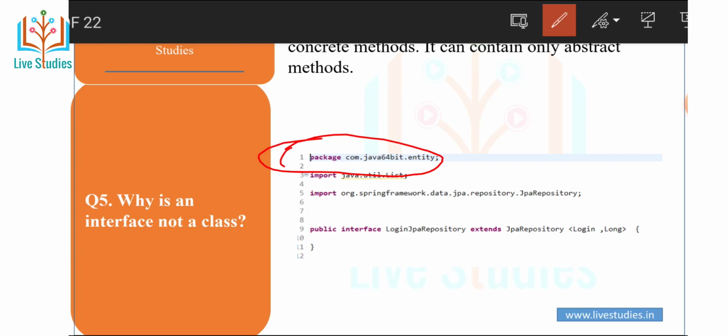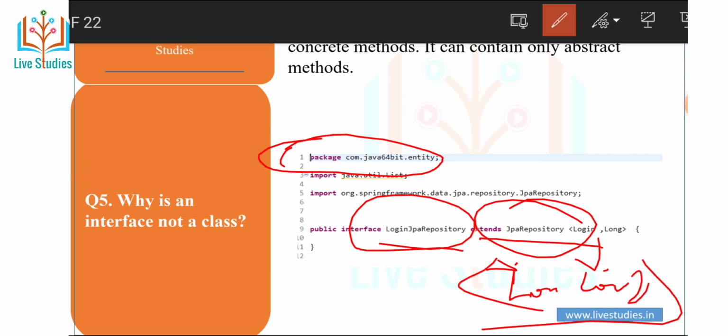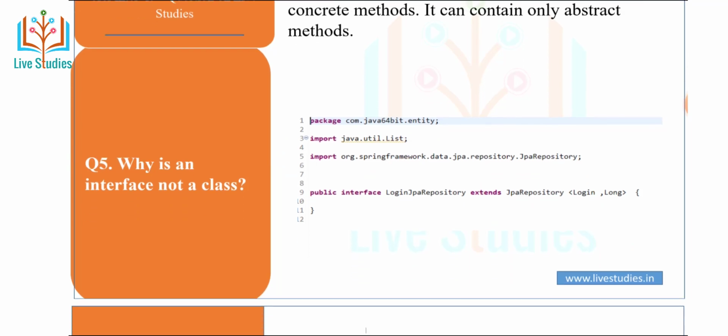Just create the interface like login JPA repository. You can extend JPA repository and pass the arguments, choose login and long, depending upon the project. Move to the next question.